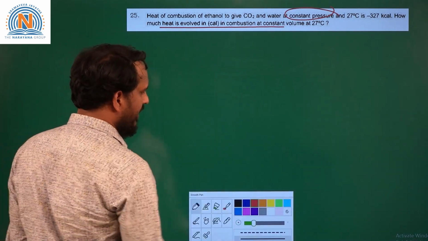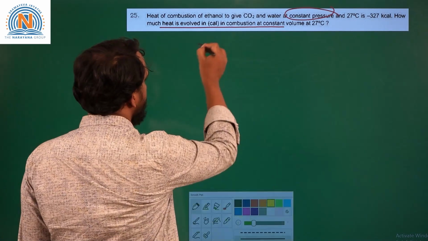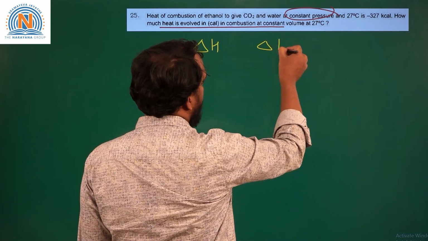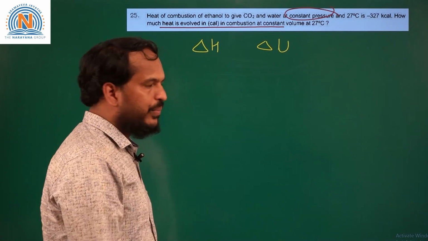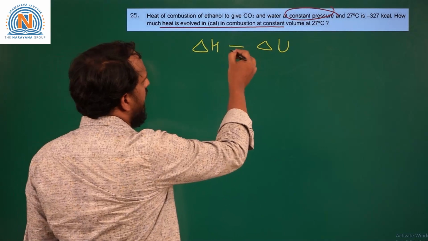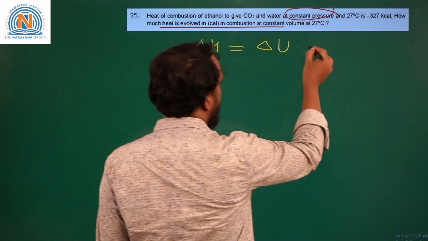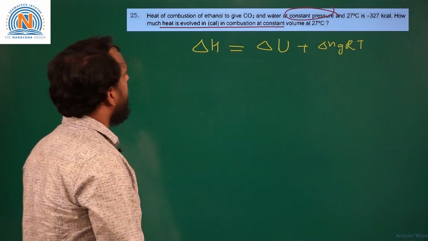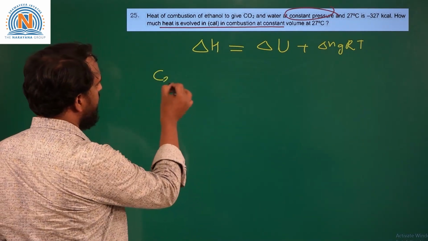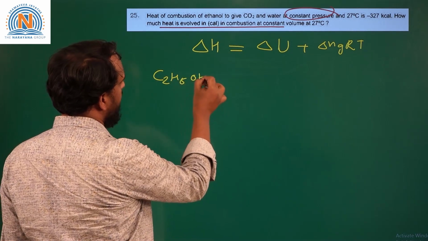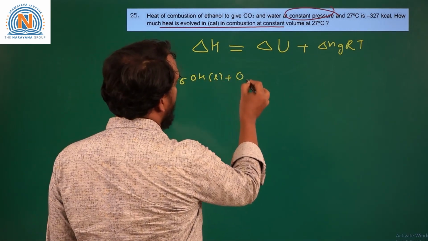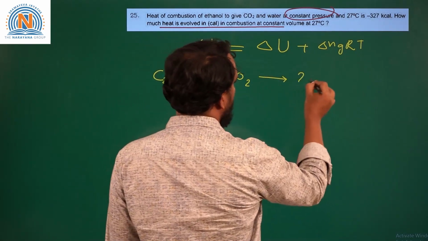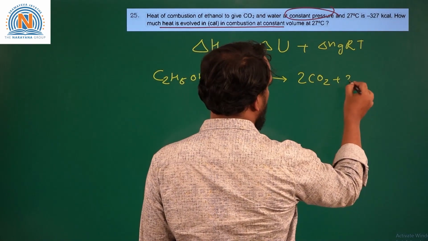So, the heat of a reaction at constant pressure is delta H. We need to calculate the heat of the reaction at constant volume, that is delta U. So, delta H and delta U are related as delta H equals delta U plus delta NgRT. So, ethanol is a liquid, C2H5OH liquid. When reacted with O2, it will produce 2CO2 plus 3H2O.